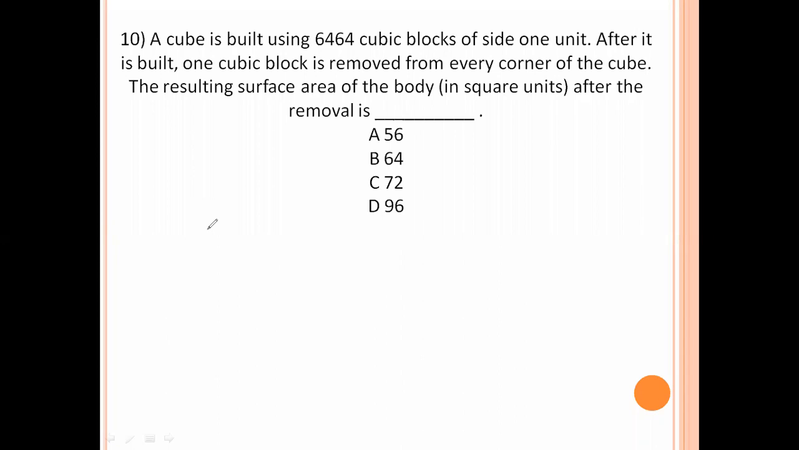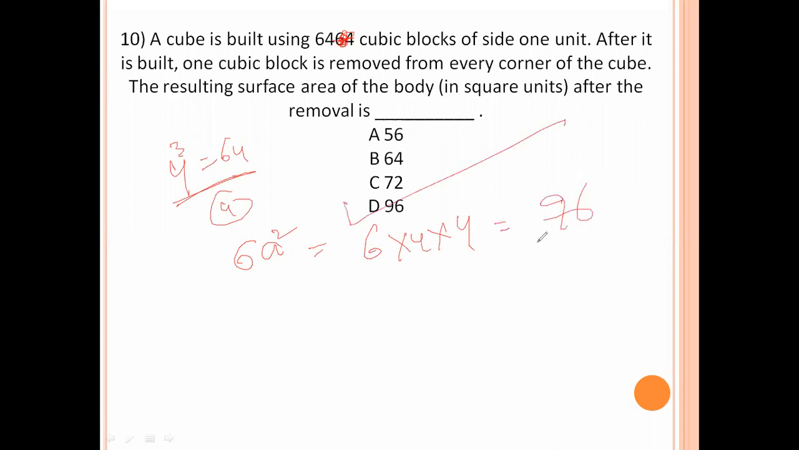A cube is built using 64 cubic blocks of side 1 unit. After it is built, 1 cubic block is removed from every corner of the cube. The resulting surface area of the body after the removal is. So 4 cubed equals 64, so the cube side value is 4. The surface area formula is 6 a square, 6 into 4 into 4. 6 4s are 24, 24 4s are 96. Option D is the right answer.